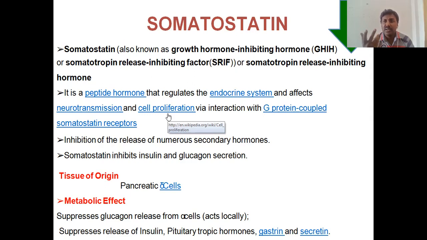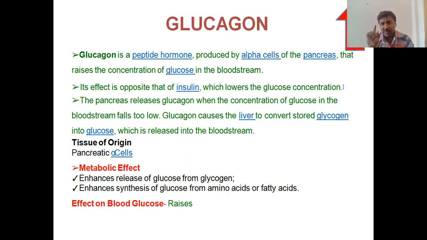That's why it is called growth hormone. Okay, fine. This is somatostatin. But we have to remember that somatostatin suppresses the glucagon release from the alpha cells and suppresses the release of insulin from beta islets.